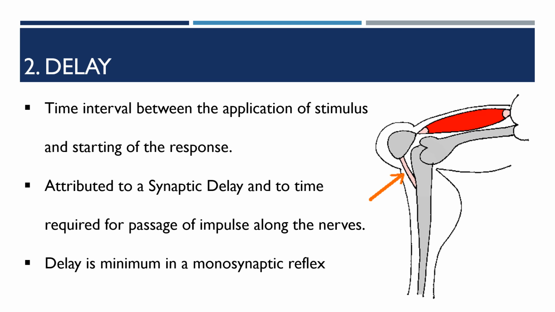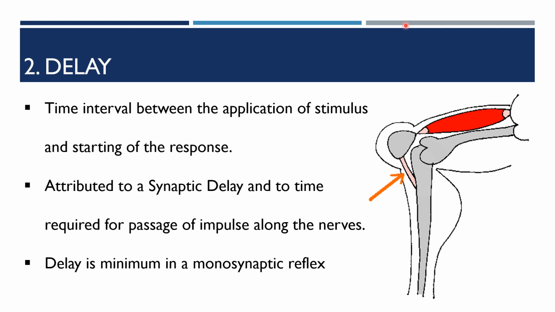So it all plays a role. The delay is minimum in the monosynaptic reflex because it has only one synapse, as in the stretch reflex. So the delay is minimal and we get the response as early as we can. The quickest response we can get is from the monosynaptic reflex.